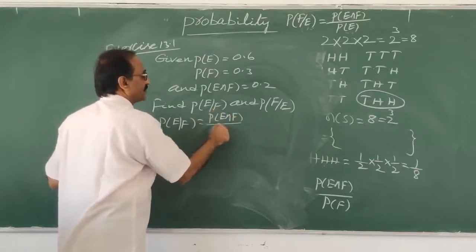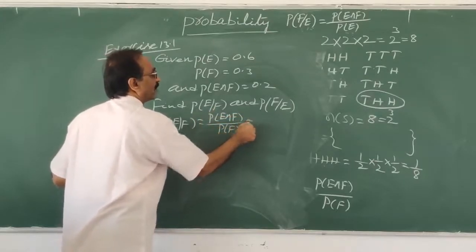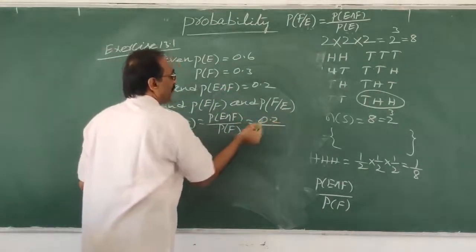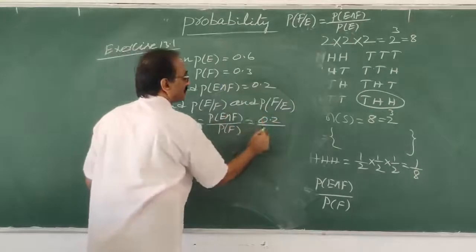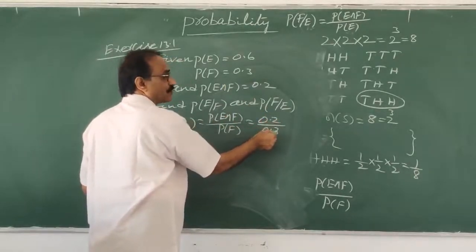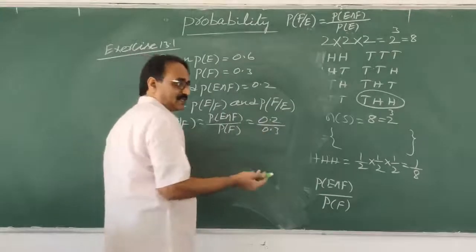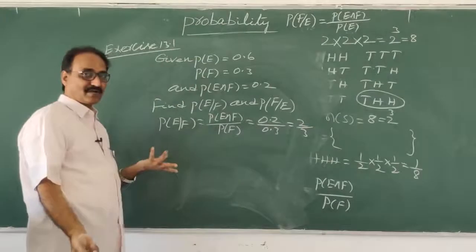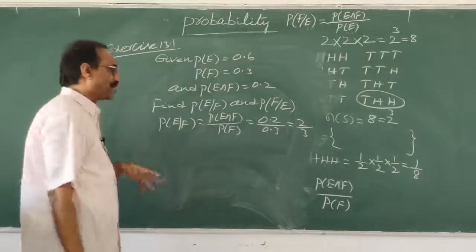F is given, so P of F. According to the statement, P of E intersection F is 0.2 by P of F, 0.3. After the decimal point there is 1 digit in both, so they cancel. Division you know. So you are going to get 2 by 3, for 1 mark.